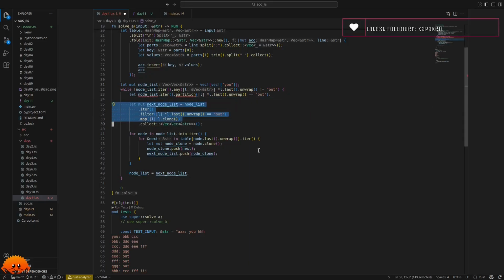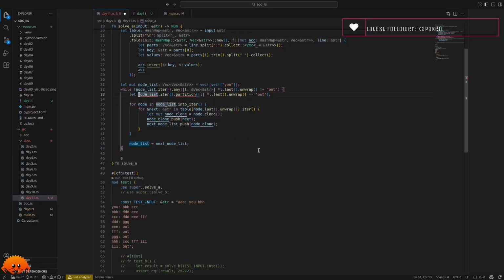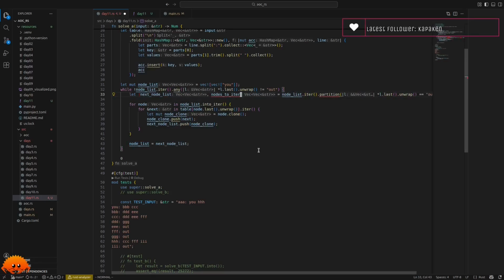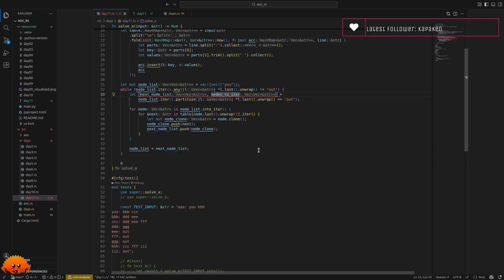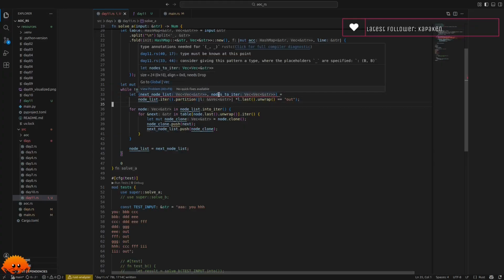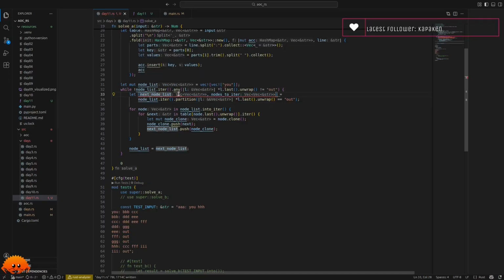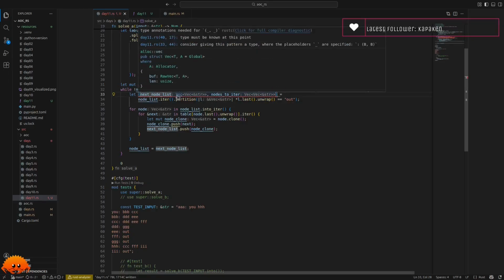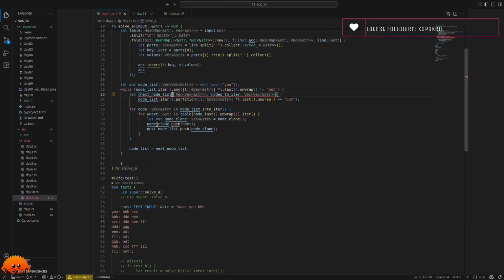So let's remove this. So next node list and nodes to iter will be the two things we want to capture here. Type annotations needed, but why, the compiler already knows the type here?